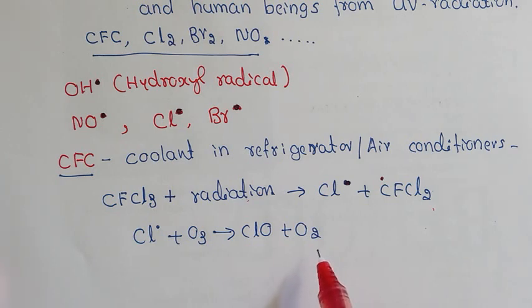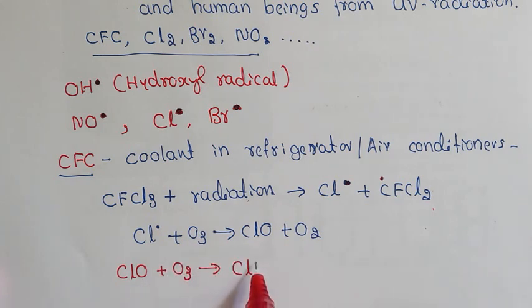This ClO combines with a second molecule of ozone and gives the Cl radical again, and 2 moles of oxygen. Here chlorine free radical is generated, and it continues the chain reaction.